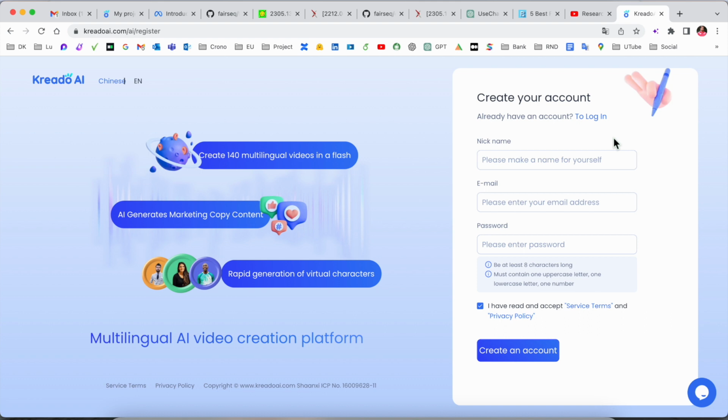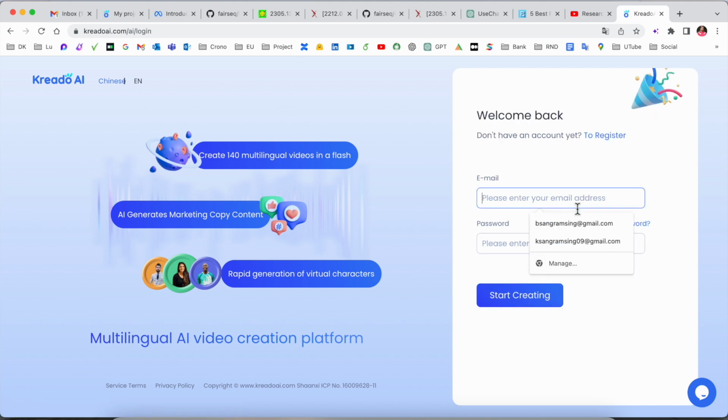Before starting anything, we need to register. For registration, you need to add your name, email address, and password, and they send one verification email to your email address, and then you can verify. After that you can log in. I already have an account, so I just simply add my email address and start creating.